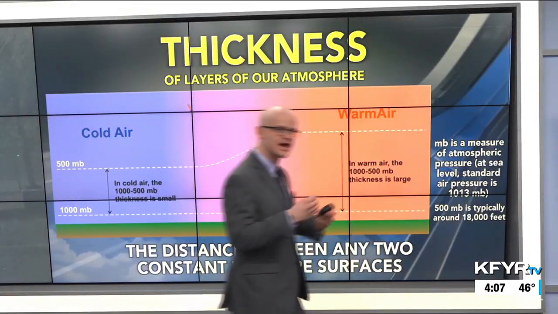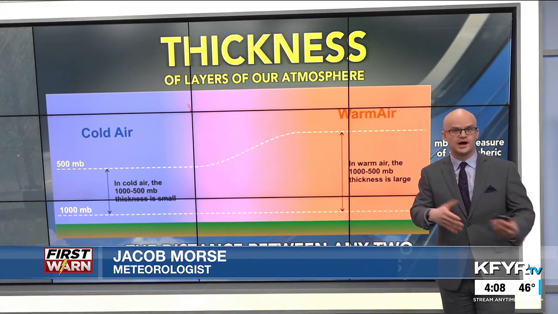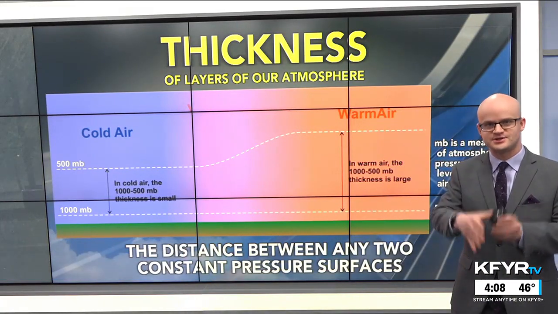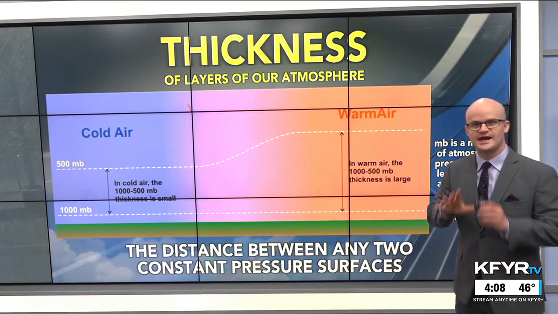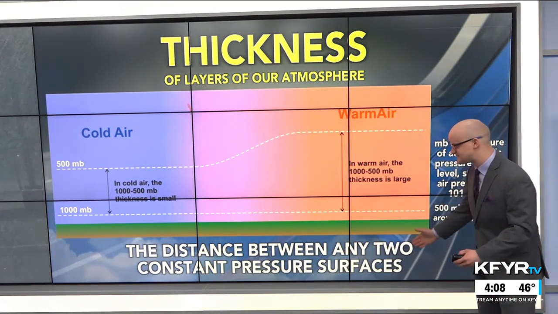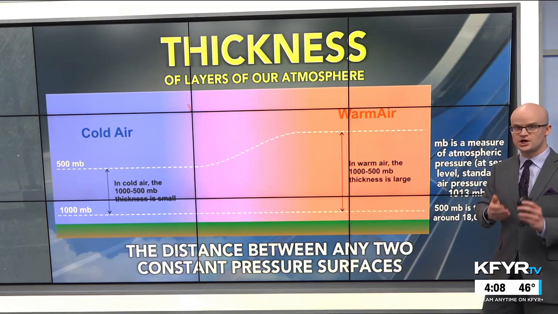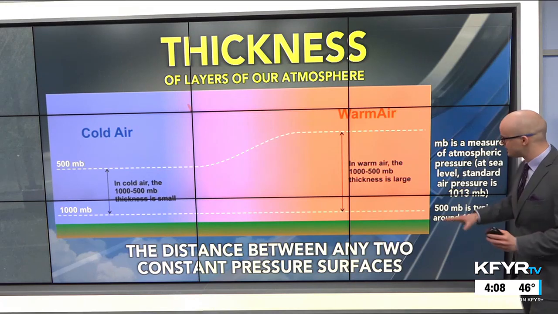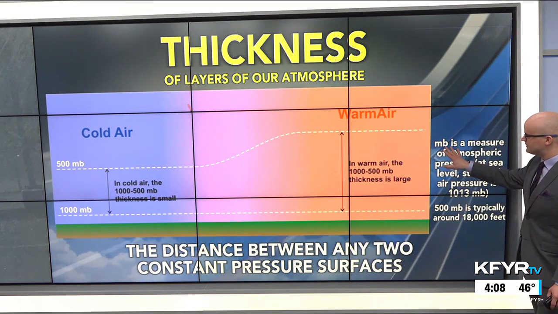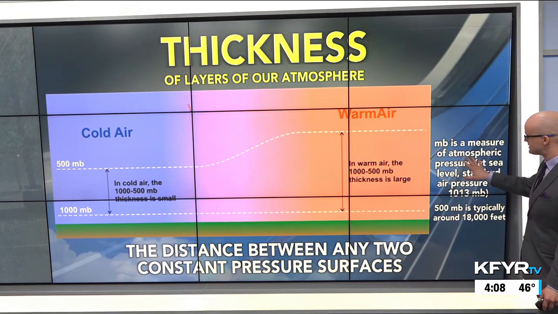Like Kevin mentioned, every day we usually take a top-down approach to see what's going on globally and break that down into a more localized forecast. But thickness of layers of our atmosphere is defined as the distance between any two constant pressure surfaces. So we're talking about pressure in our atmosphere. The unit of measure that meteorologists use is millibars. It's a measure of atmospheric pressure.